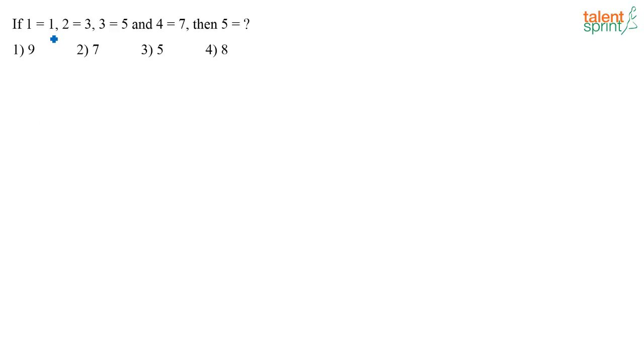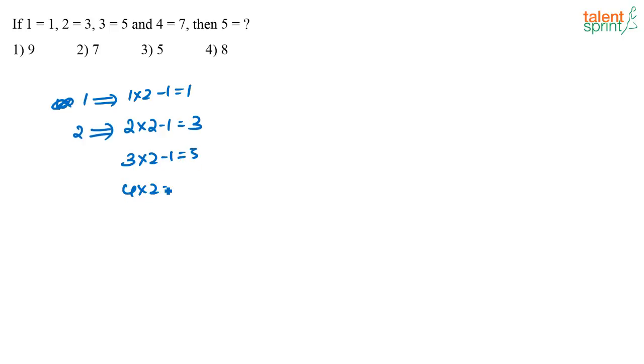What is the logic used here? 1 is equal to 1, 2 is equal to 3, 3 is equal to 5. So 1 is nothing but 1 into 2 minus 1, that is 1. Similarly 2 into 2 minus 1, that is 3. So next is 3 into 2 minus 1, 5. 4 into 2 minus 1, 7. So 5 into 2 minus 1, that is equal to 9.